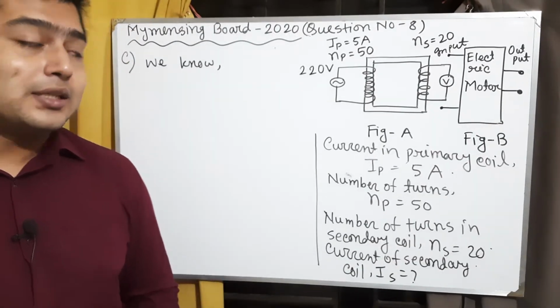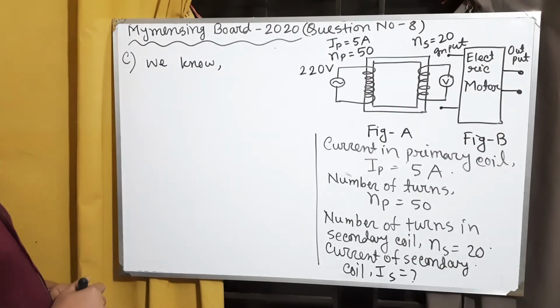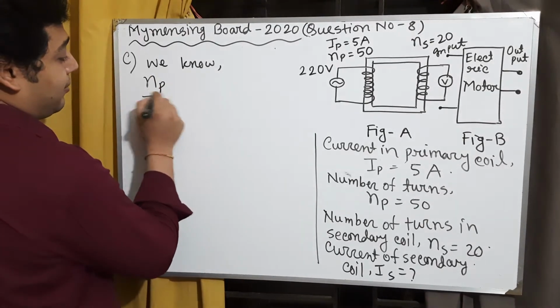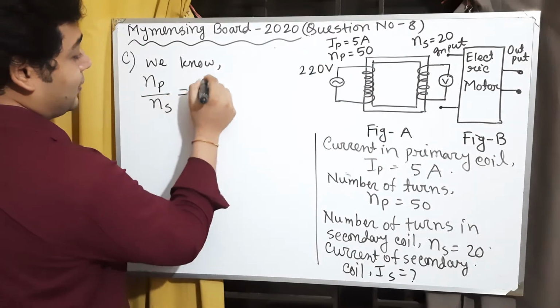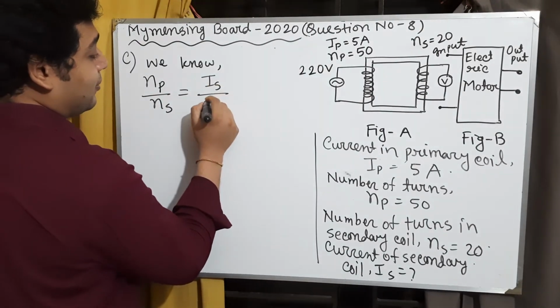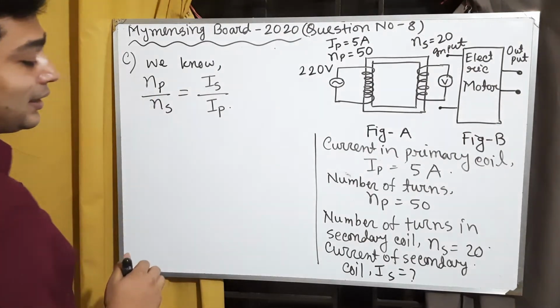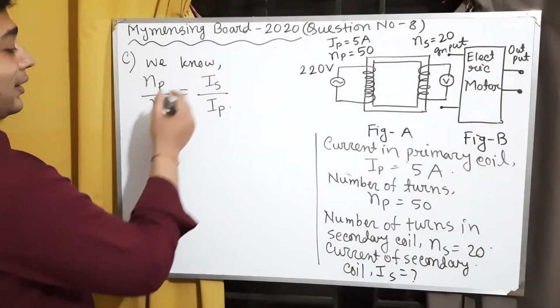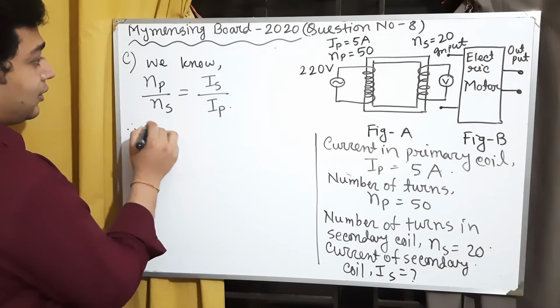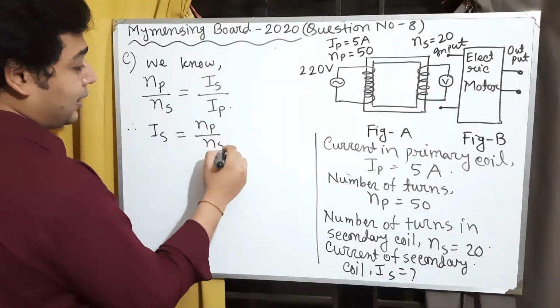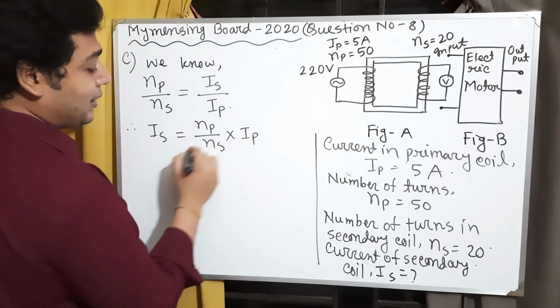We know Np by Ns equals Is by Ip. Therefore Is equals Np by Ns into Ip.